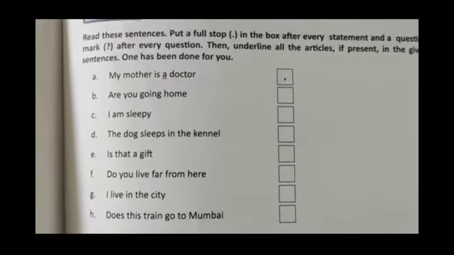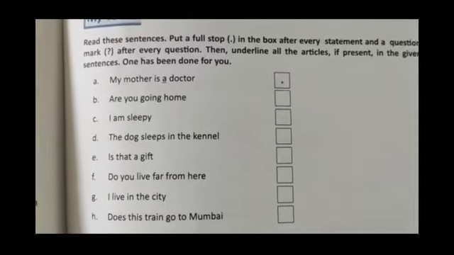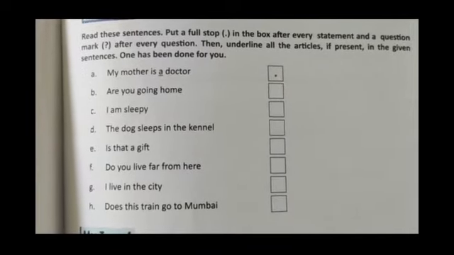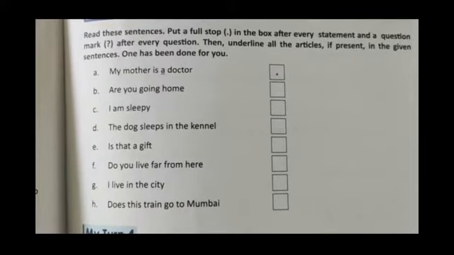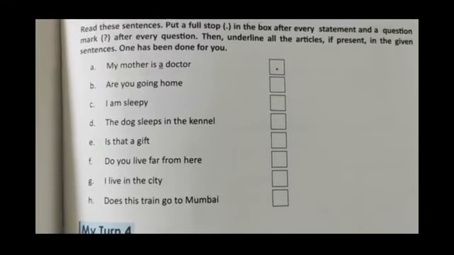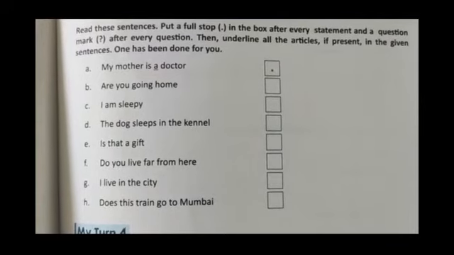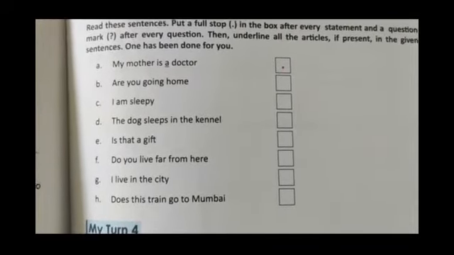And second thing what you are going to do is you will underline the articles. We have learned about articles. हमने articles देखे हैं. Can you quickly tell me कौन कौन से articles हमने देखे हैं? Yes, a, an, and the. Okay, so we have seen 3 articles. So you are going to find out if any article is present, and you will just underline that article.